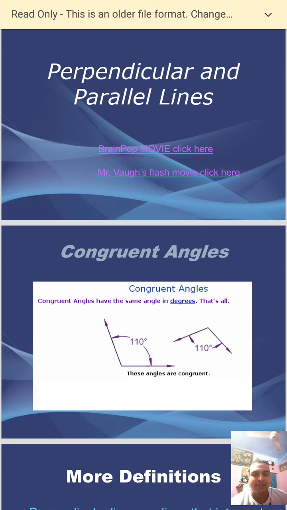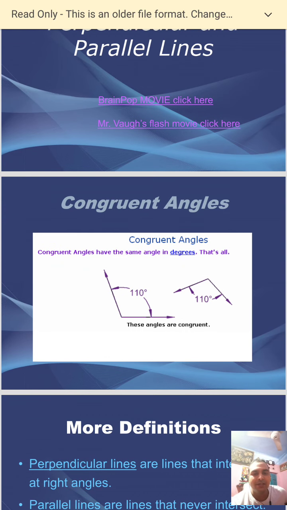Congruent angles. Congruent angles have the same angle in degrees. That means two angles are said to be congruent if they have equal measurement. Here in this figure, two angles are given, 110 each. They are of the same measurement, so they are congruent.